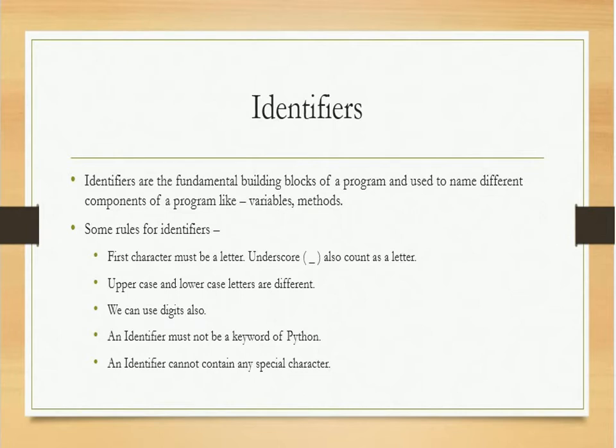You can start your variable name with letter or underscore, but you can't start with a digit. Digit can be a part of your variable name, but always start variable name with a character. Suppose you want to write a variable name x1 or y1, that is valid, but if you write 1x or 1y, that's an invalid variable name.